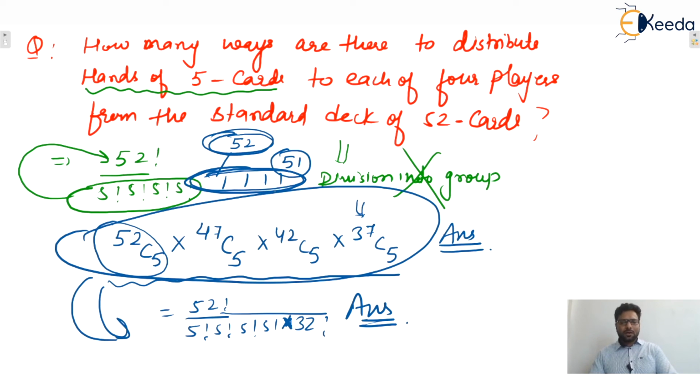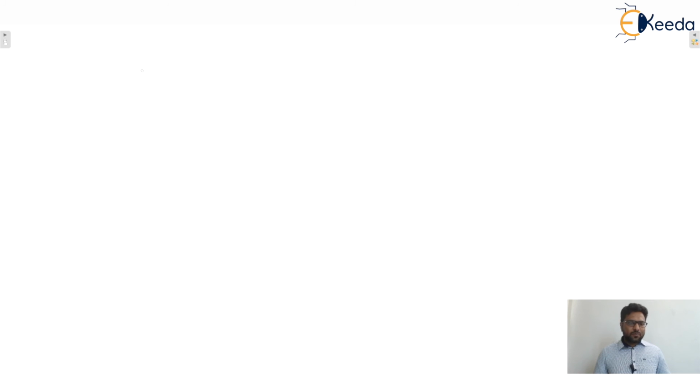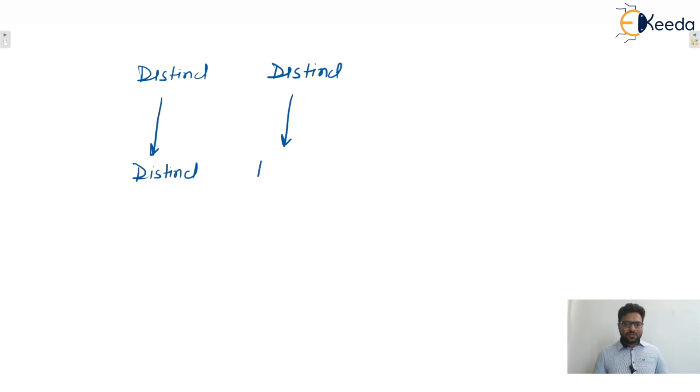So that's all about division into groups, which you will see at various places. Here only two possibilities are covered. First, the objects are distinct and the boxes or groups in which we are distributing are also distinct. That was your case 2. And the second, distinct objects are there and the groups or boxes are identical. Then also division into groups is applicable.